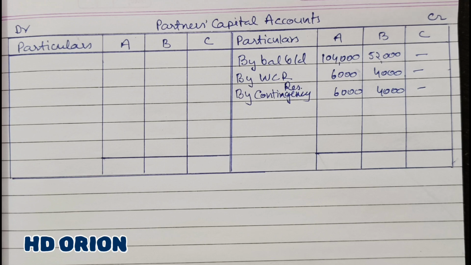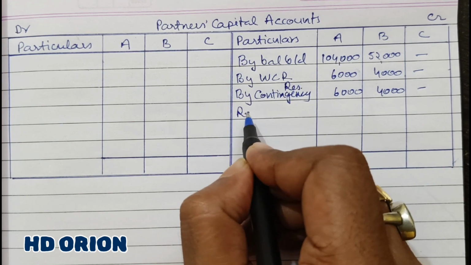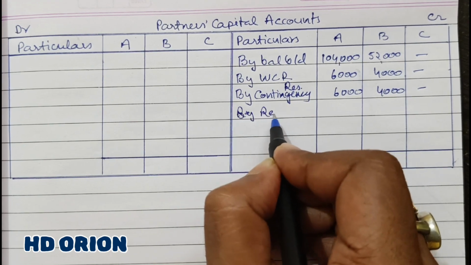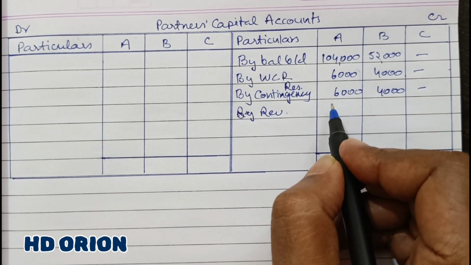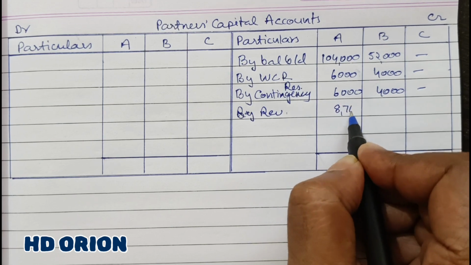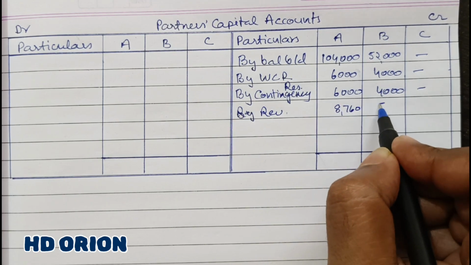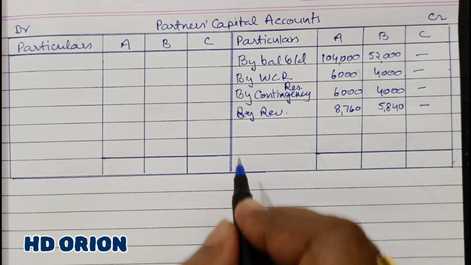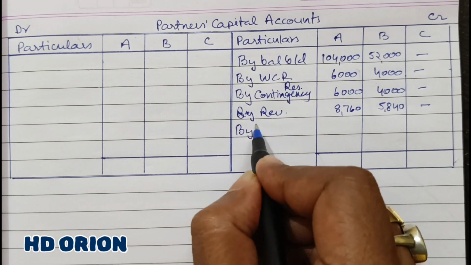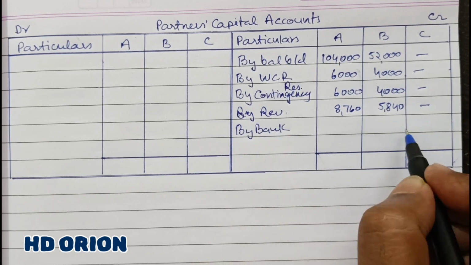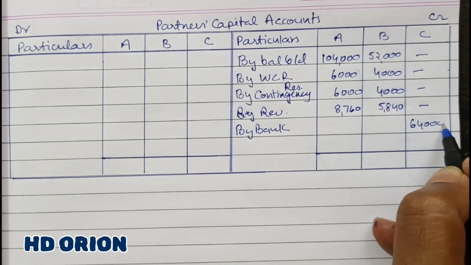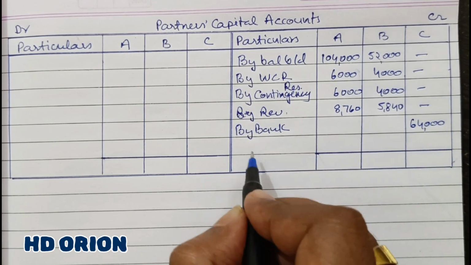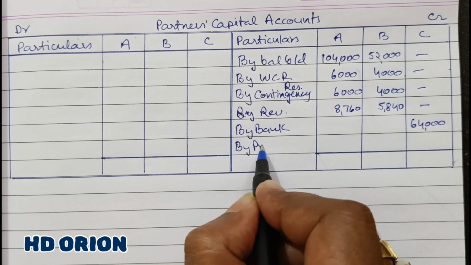Everything belongs to the old partners from the balance sheet. Then revaluation profit is also there, by revaluation it is 8,760 and rupees 5,840. What more? By bank, the new partner is bringing rupees 64,000 as his capital, and by premium for goodwill.